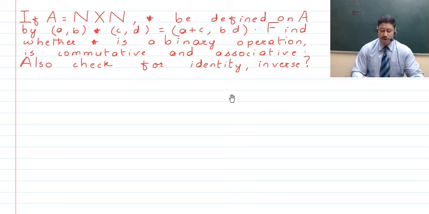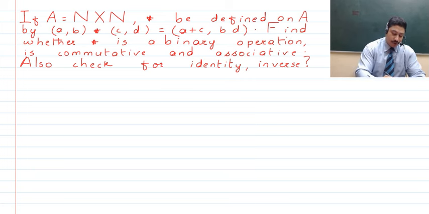If the closure property exists, then this is a binary operation, otherwise not. Obviously, it can give you a result, but it'll be a binary operation only if the closure property exists. So now guys, let's quickly look up what the closure property is.